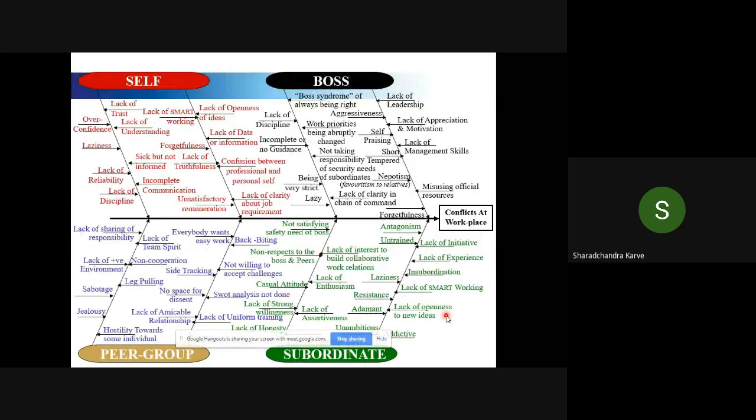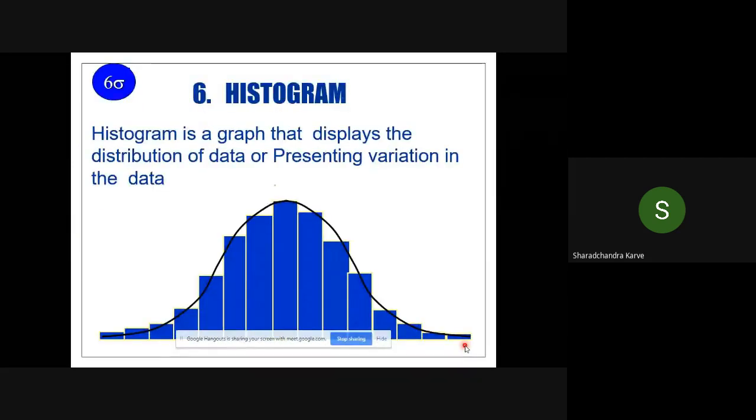Now if you look at this, cause and effect may not be relevant because you don't have that industrial experience, but take conflict at workplace. So it is not man, machine, method like that. What are the reasons which are boss related? What are the reasons which are self related? What are the peer group related? What are the subordinate related, etc. So every problem can be analyzed using a cause and effect diagram. It is a qualitative tool to get ideas and build a consensus for implementing the solution.